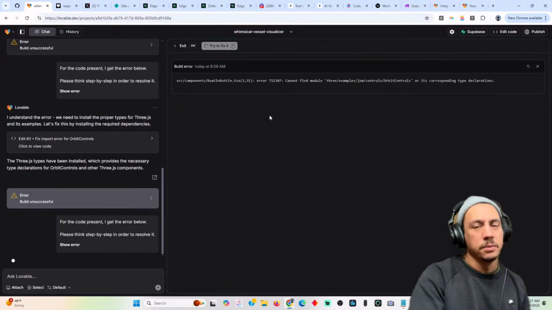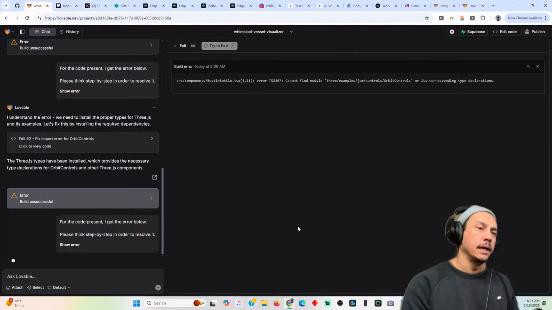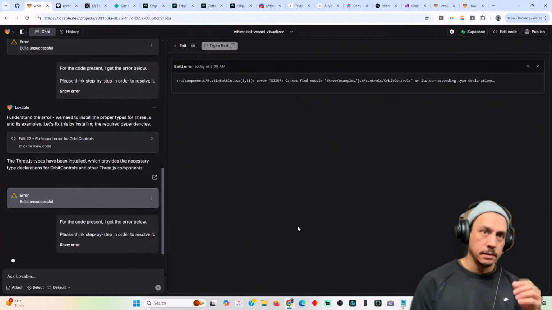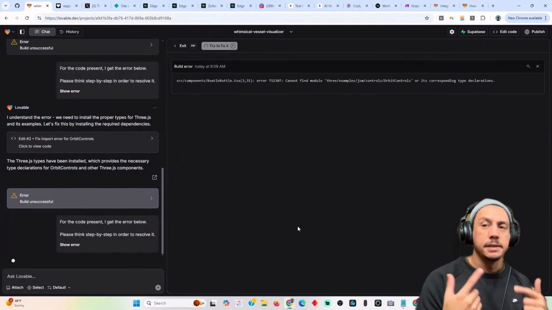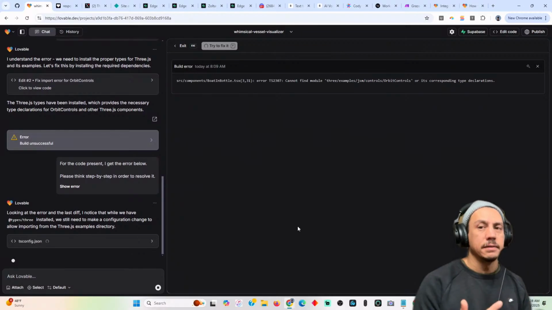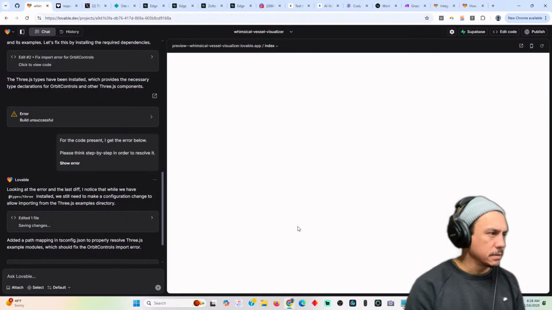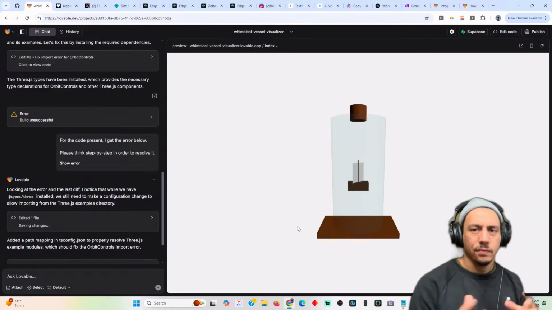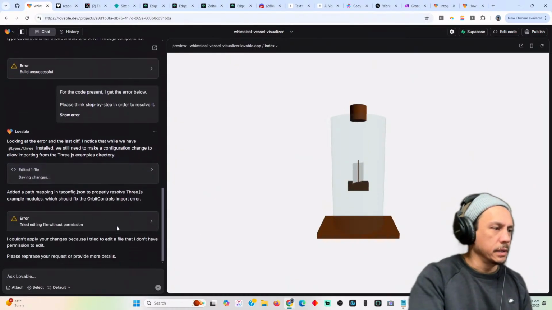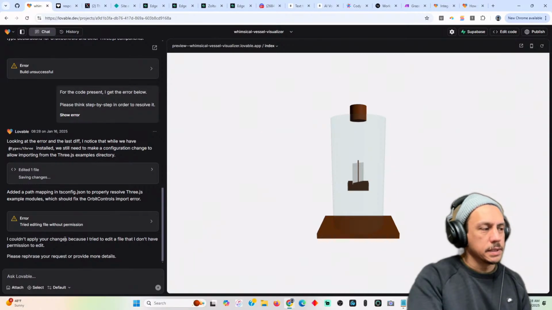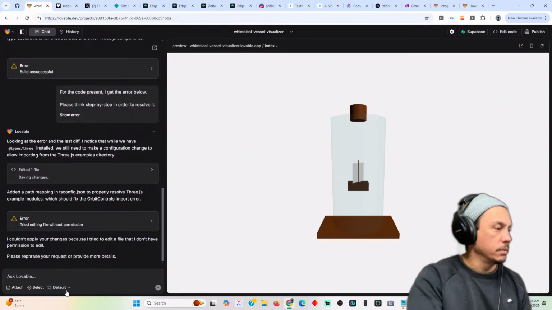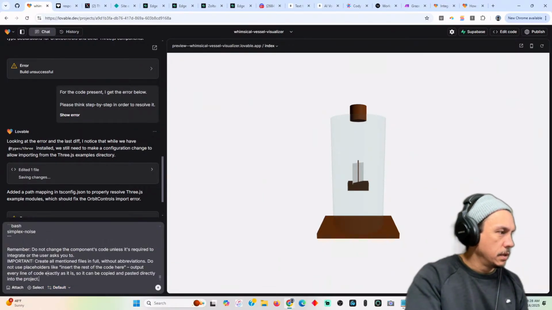Let's try to fix this error real quick. Another thing I like about Lovable is that you can just fix things, or at least try to. If you get into this spin cycle of fixing, I typically abandon it or try something else. These are usually TypeScript errors, so you can usually resolve them pretty quickly. But we're going to ignore it for now. We're just going to try to put some waves in here.